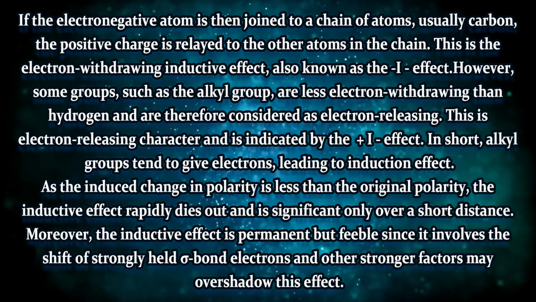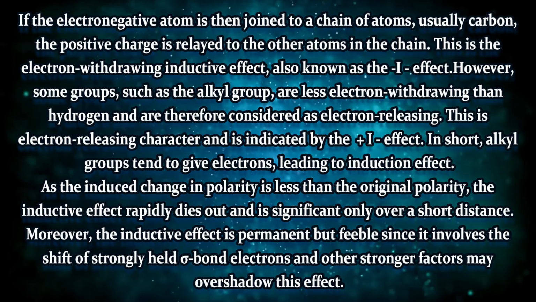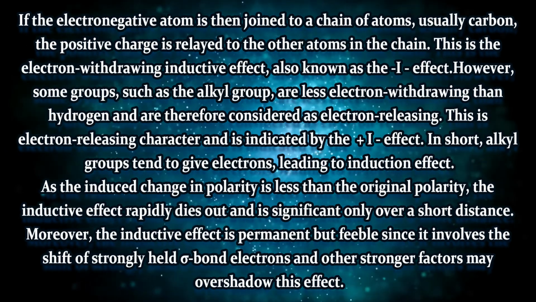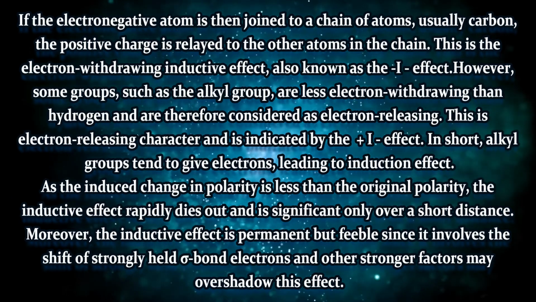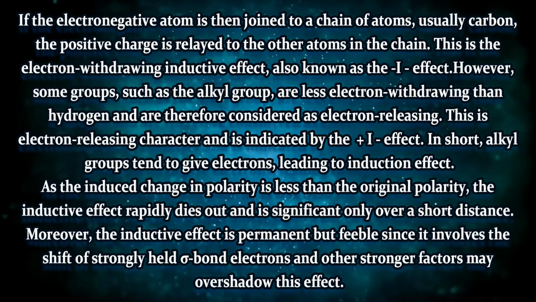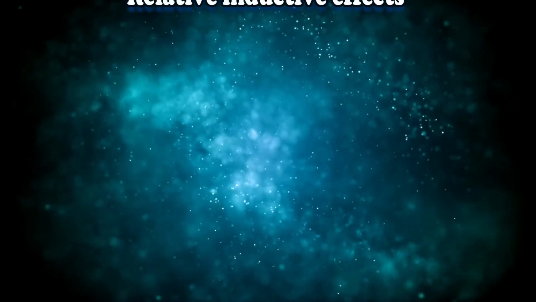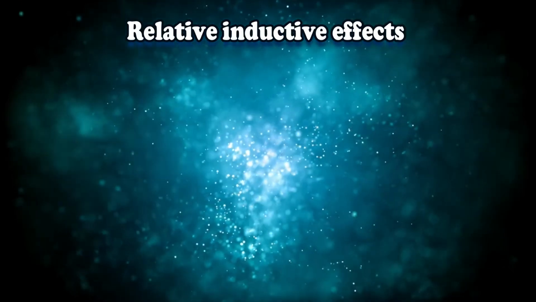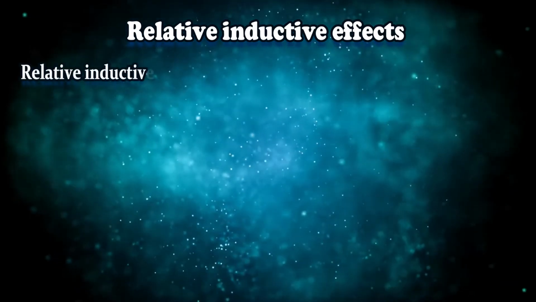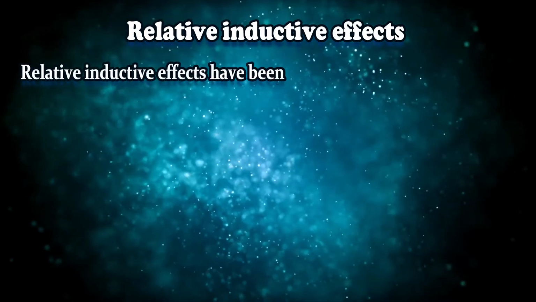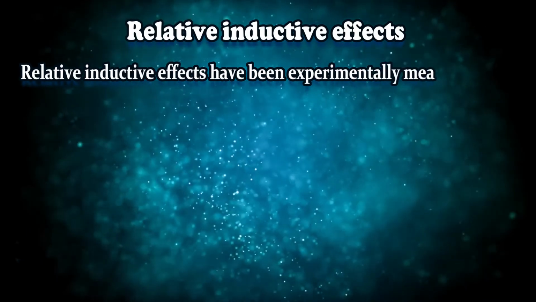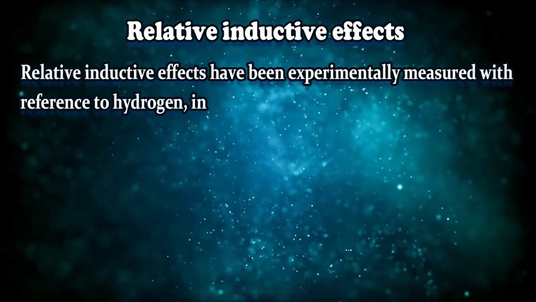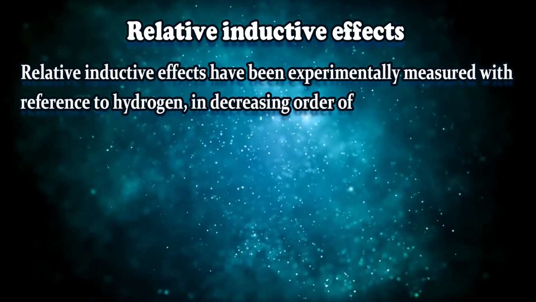Similarly, if we go into what is minus I effect, we will see that different groups like chlorine, bromine, iodine, hydroxyl group, acid group, aldehyde group, all these groups have minus I effect. So suppose we have CH3, CH2, Cl, then Cl will attract the electrons. Whenever we have CH3, CH2OH, OH will attract the electrons. What will we have? We'll have partial negative charge on this OH or Cl, and we'll have partial positive charge on the other two.